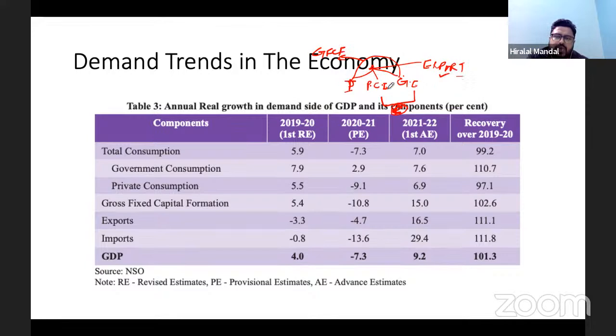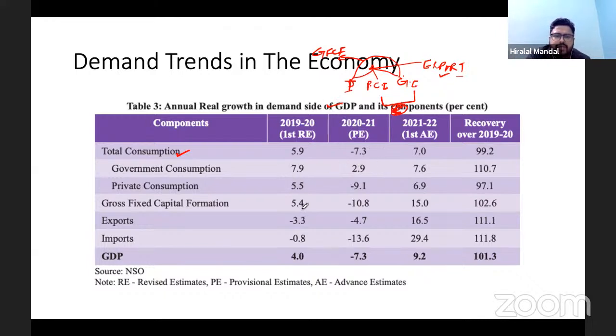All right, so whatever pillars we have seen in the classroom, the same pillars you can see have been reconfigured like this. Anyway, let us look at the consumption, the total consumption in the country as a percentage, the demand side of GDP and its components.